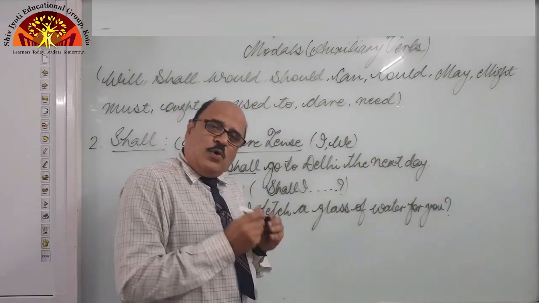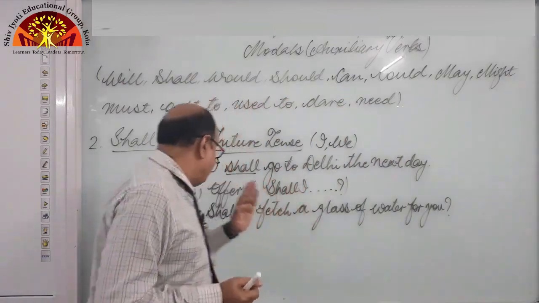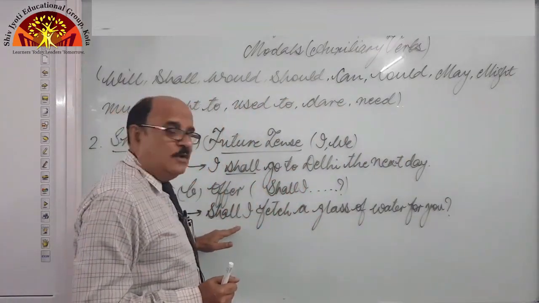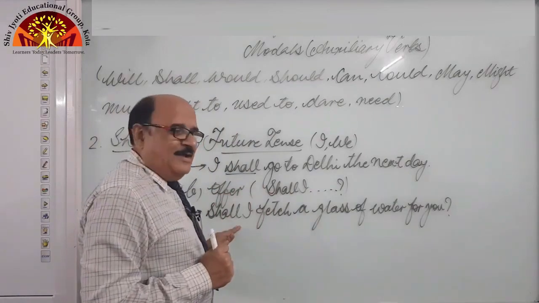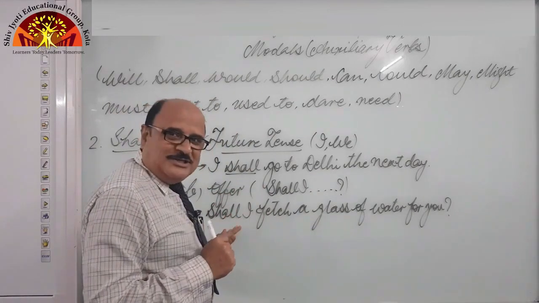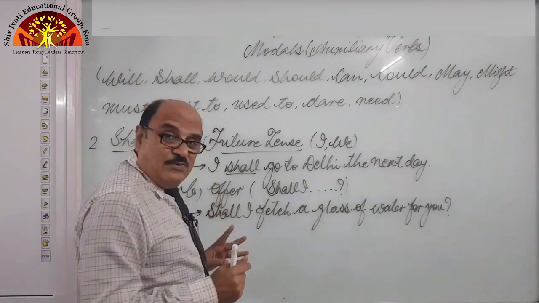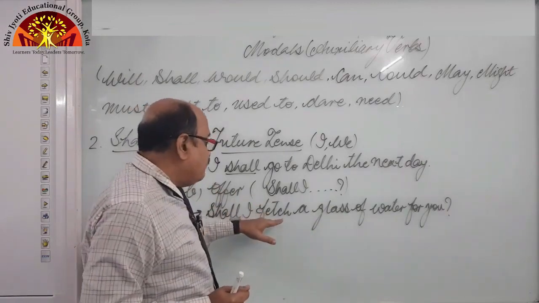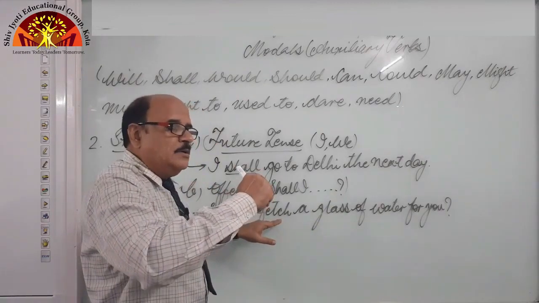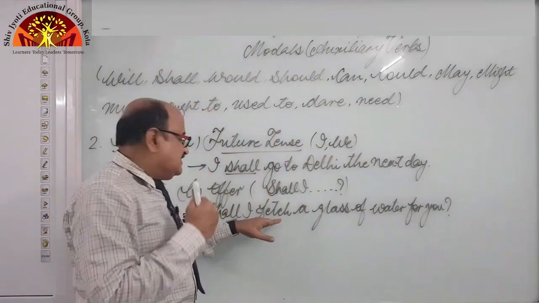Means from our own side we are making this offer. If we see somebody in need of water, we are saying, if you need, shall I fetch. Fetch means go and bring. This is not just bring.